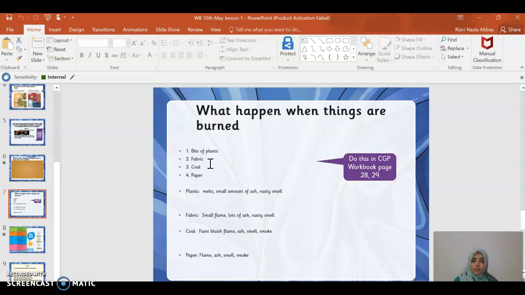If you're not with me on Teams, you don't have to do this in your copybook, because it is your CGP workbook, page 28 and 29. You have these questions. So if you are on Teams, we are doing it on Nearpod, and then we do it on the workbook. If you're not coming on Teams, I want you to finish the workbook pages 27, 28, and 29 for today. For example, when plastic is heated, it melts, a small amount of ash is produced, there is a smell. Fabric, small flame. These are chemical changes due to heating.